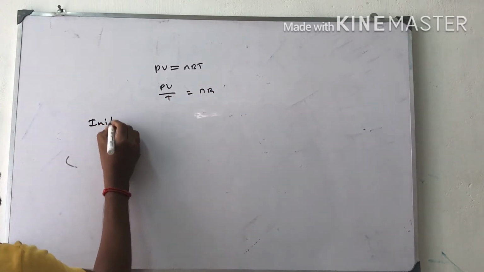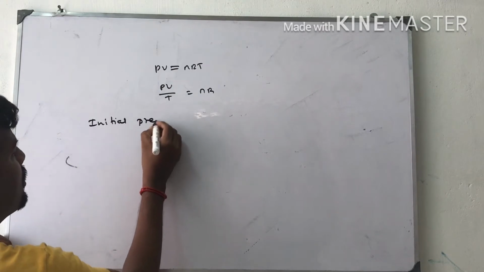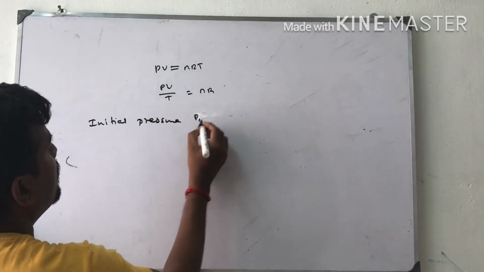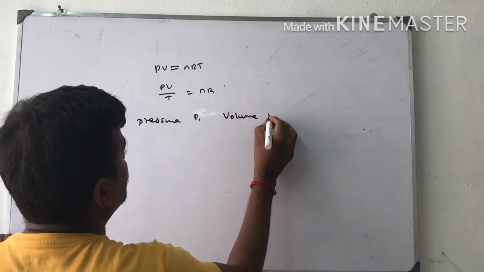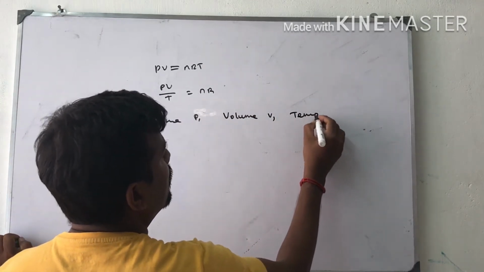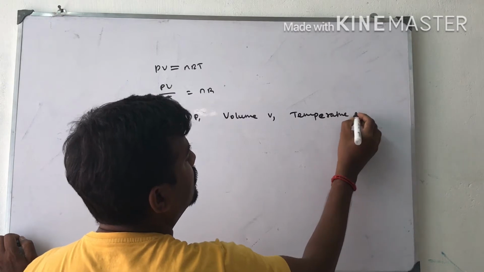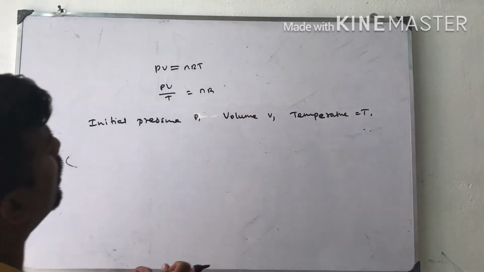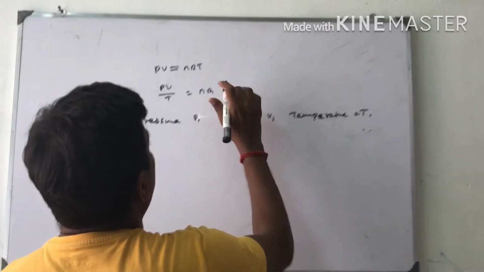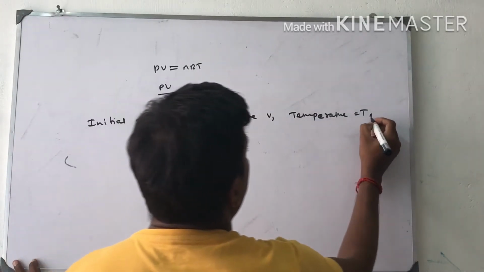Suppose I am taking the initial pressure P1, volume V1, temperature T1. Here n and R are constant. Now I am taking n as 1 mole.